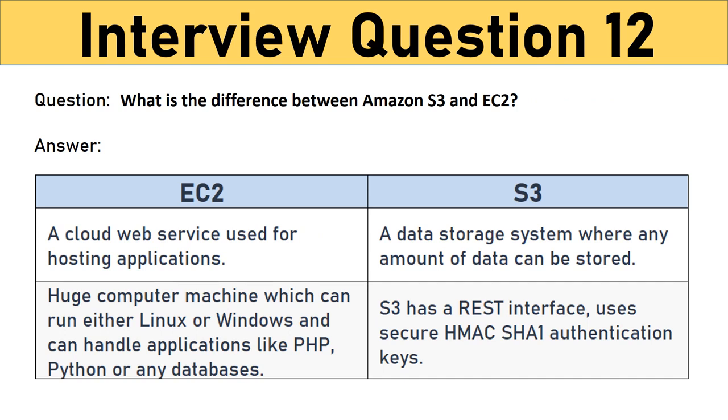Question: what is the difference between Amazon S3 and EC2? Answer: EC2. It is a cloud web service used for hosting your application. It is a data storage system where any amount of data can be stored. S3. It is like a huge computer machine which can run either Linux or Windows and can handle applications like PHP, Python, Apache, or any databases. It has a REST interface and uses secure HMAC SHA-1 authentication keys.